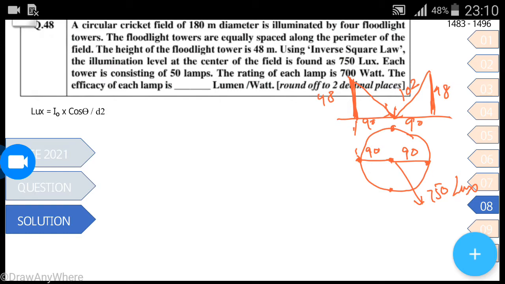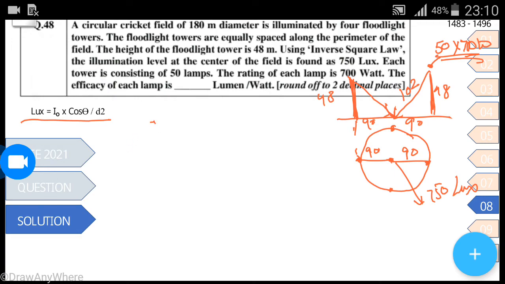We have to use a formula here: lux is equal to I naught cos theta divided by d square. Each station consists of 50 lamps of 700 watt each, and there are 4 stations.